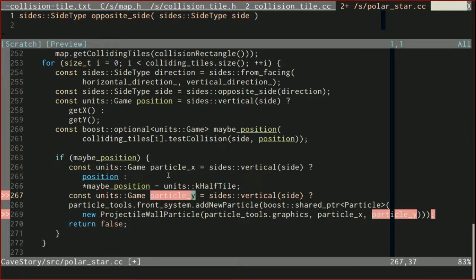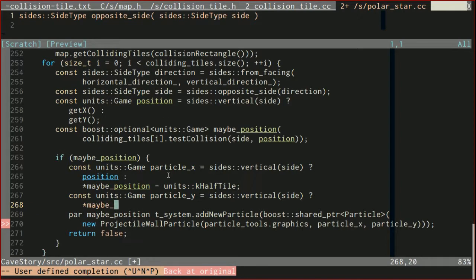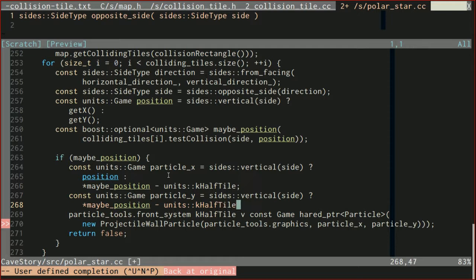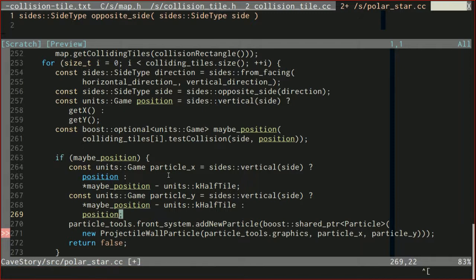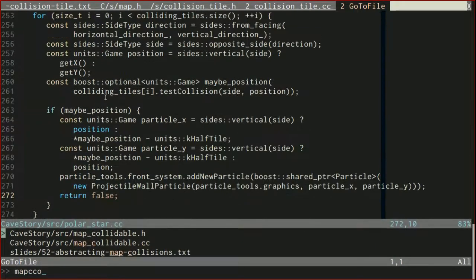Now let's figure out particle y. If we are going vertically, then particle y is going to be determined by our maybe position, almost the exact opposite of x. So this is going to again be minus units half tile, and otherwise we're going to use our position, which, if we are not going vertically, is equal to get y. We just have it conveniently stored for us already, so let's use it. I could reduce this a little bit, but I'm not going to. So that is polarStar.cc. Let's jump into map collidable and fix things up there now.